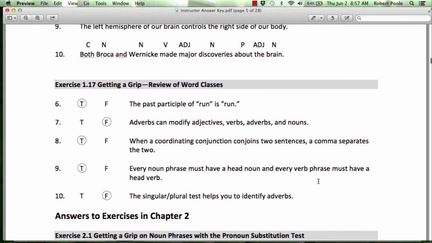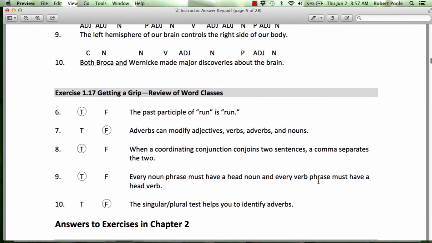So finally, section 1.17. The past participle of run is run. Yeah, that's true, right? Because run is the present. I ran is the past. But when we say I have run, she has run, we use the past participle run. Adjectives can modify adjectives, verbs, adverbs, and nouns. No, that's not true. Adverbs don't modify nouns.